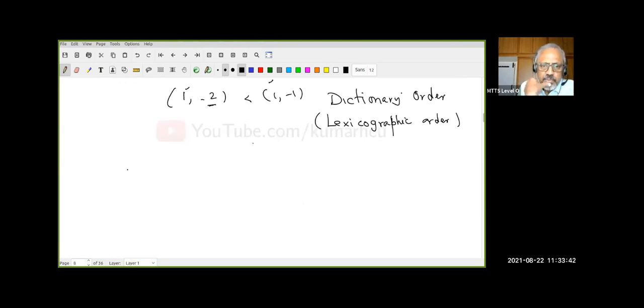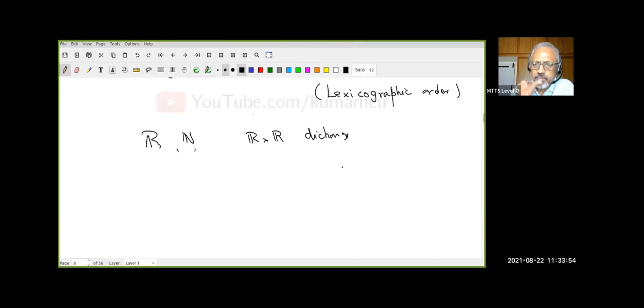Now, as I said, what are the important examples? R with the natural numbers N. Then R cross R with a dictionary order. There is one more important example which I want to look at. Let us look at the closed interval [0, 1] with the standard order, that is, when I say X is less than Y as real numbers.